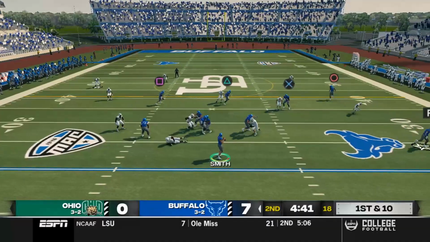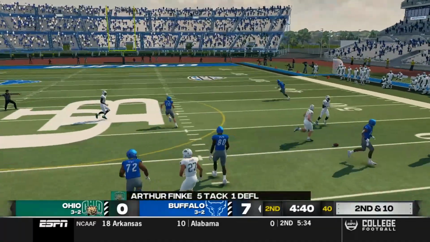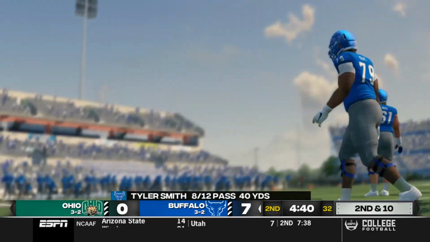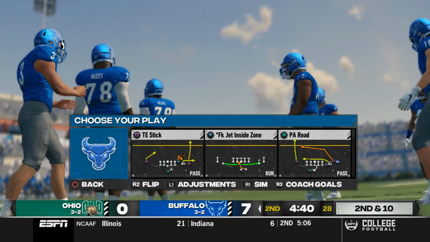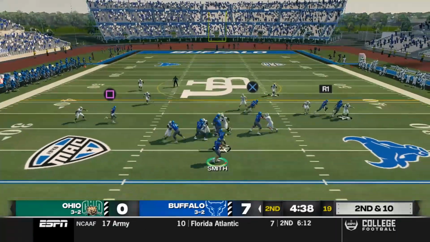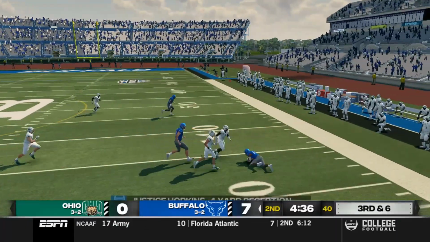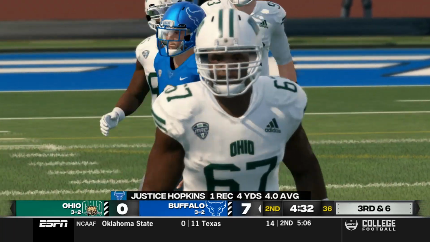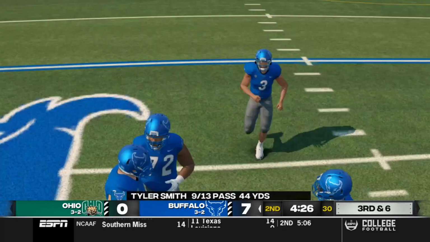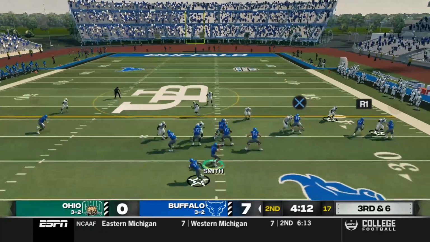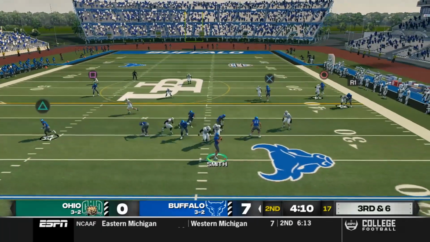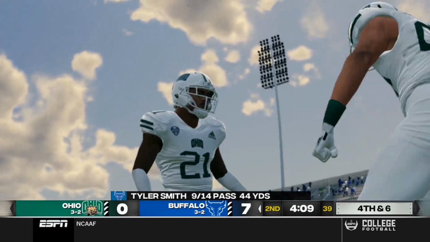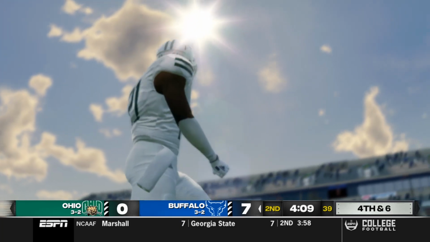1st and 10, Tyler Smith back to pass. He misfires again. That was intended for, I'm not sure if that was Keemon Williams on the outside or Parker on the inside. 2nd and 10, Tyler Smith back to pass. What was that throw? That was not intended for Justice Hopkins. That was supposed to go to Dalton Alexander. Wow, the inaccuracy. Bulls back to pass on 3rd and 6. Tyler Smith just barely gets the pass away, setting up another 4th down. What'll likely be a punt.